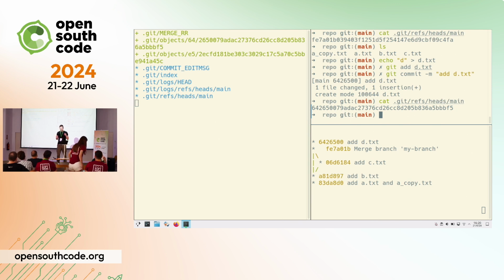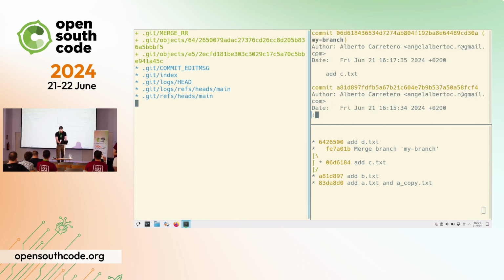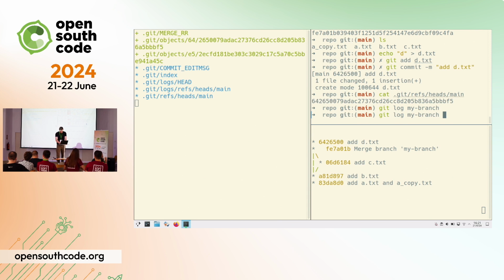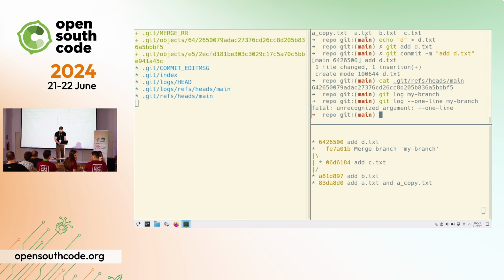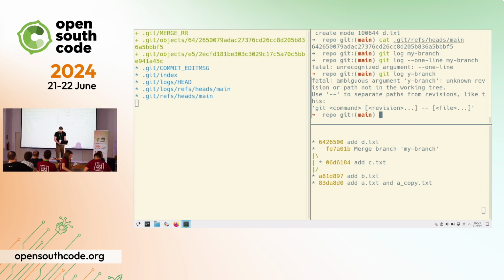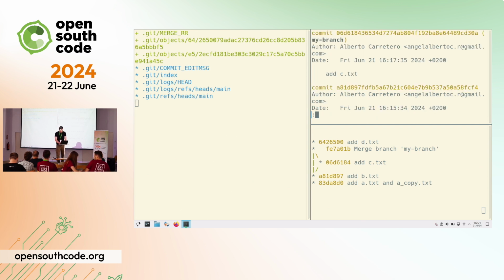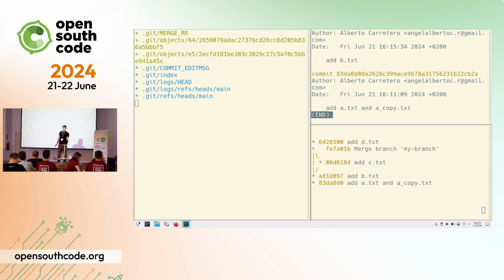So as I was saying earlier, when I delete a branch, nothing is happening, because if you think about it, it's basically removing this file. And this file is just a hash. So let's print the log for my branch. And we can see that there are 3 commits, right? Git log, my branch. So there are 3 commits: add c.txt, add b.txt, and add a.